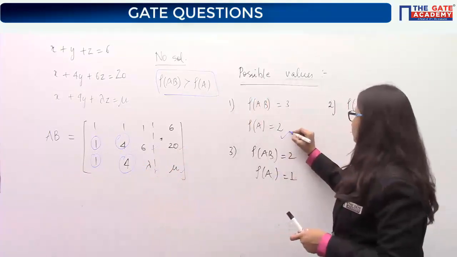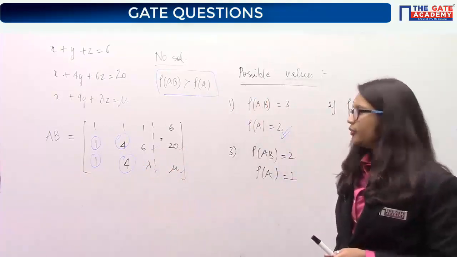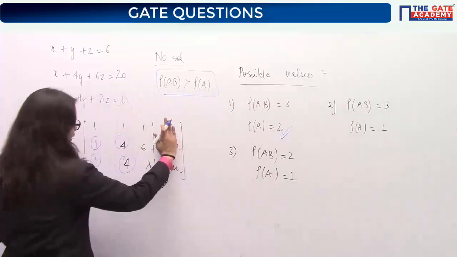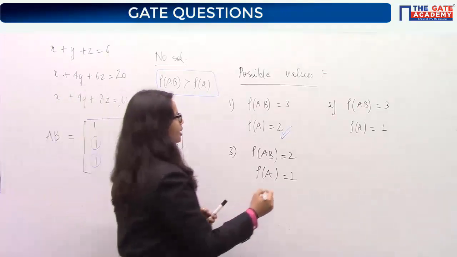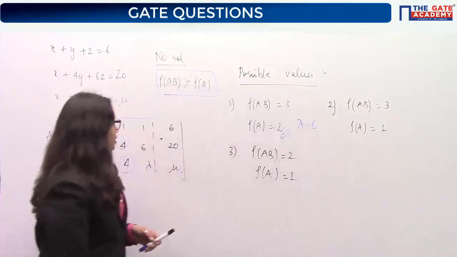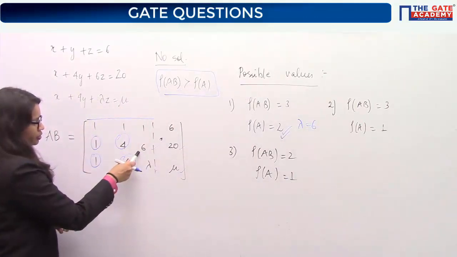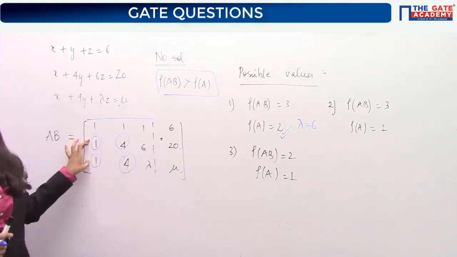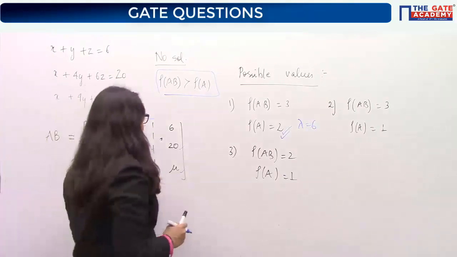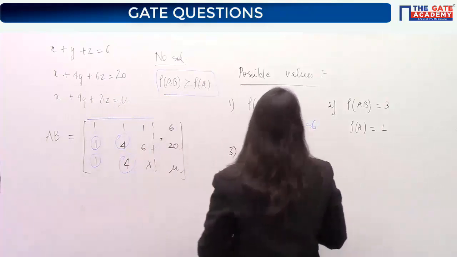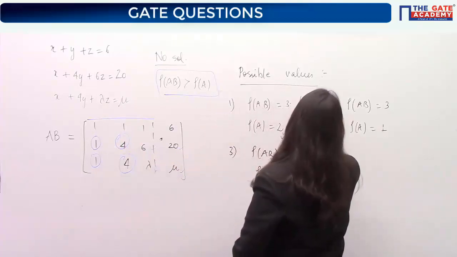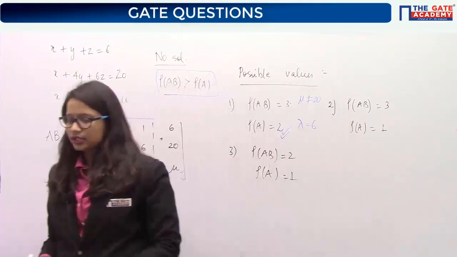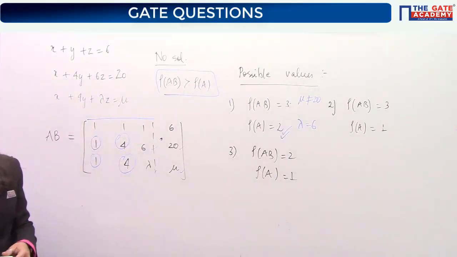Okay, but you need rank of A to be 2. For rank of A to be 2, the A matrix is up to this C1, C2, C3. For rank of A to be 2, we can say that if lambda becomes equal to 6, see here carefully. If lambda becomes equal to 6, then for A, R2 will become equal to R3. Yes. So that rank of A will become 2. But for this to be true, this same relationship should not be followed for these many. So mu should not be 20, and this is your answer as given in option B. Option B. Any doubt in this question?